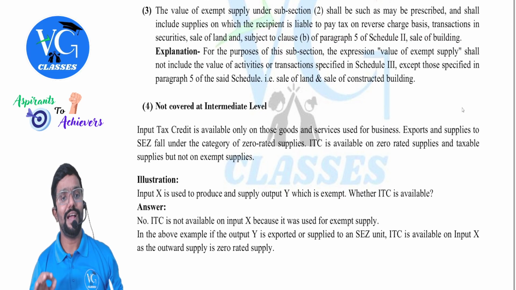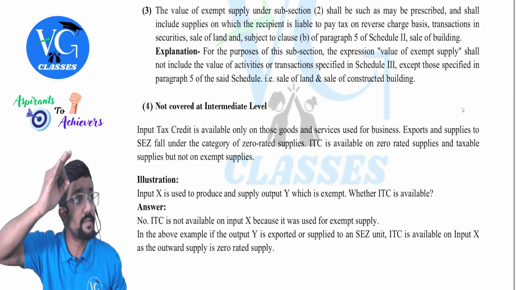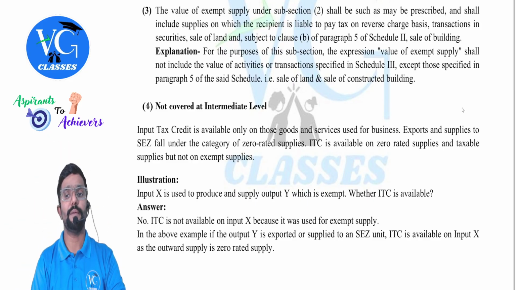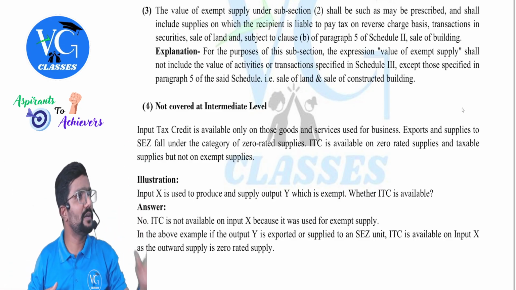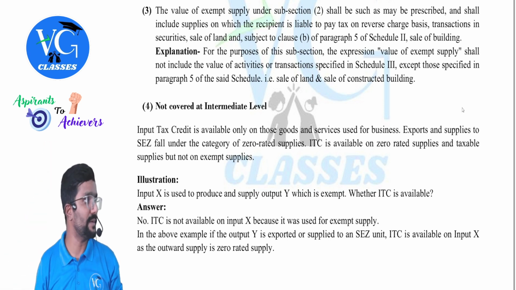Subsection 3. The value of exempt supply under section 2. That means this is only for subsection 2 purpose. Shall be such as may be prescribed. Okay. That means exempt supply means exempt supply, which we already seen. Which and all it will include? Nil rated, wholly exempt plus non-taxable supply.